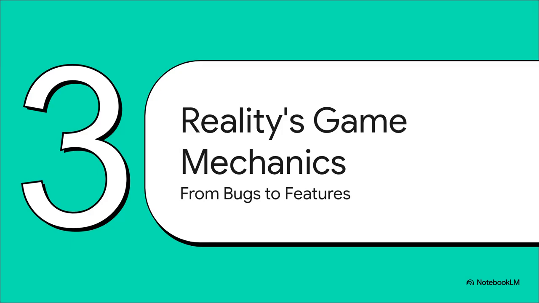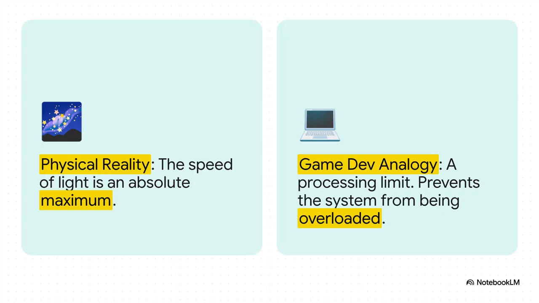Okay, so we have these three deeply counterintuitive rules, right? A cosmic speed limit, reality that seems to render on demand, and this weirdly flexible time. But now, let's put on our game developer glasses, and all of a sudden, these bugs start to look like absolutely brilliant features. Let's start with the speed of light, C. For a game developer, an absolute speed limit isn't a mystery at all, it's a necessity. It's basically a processing cap.